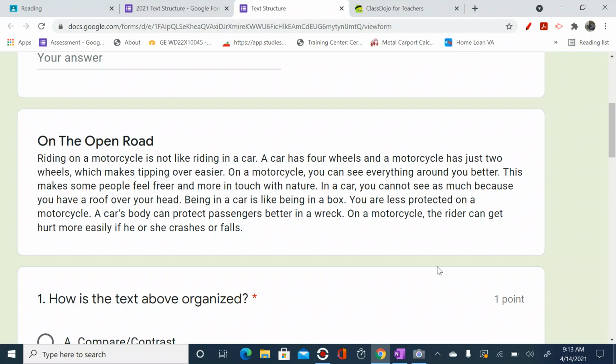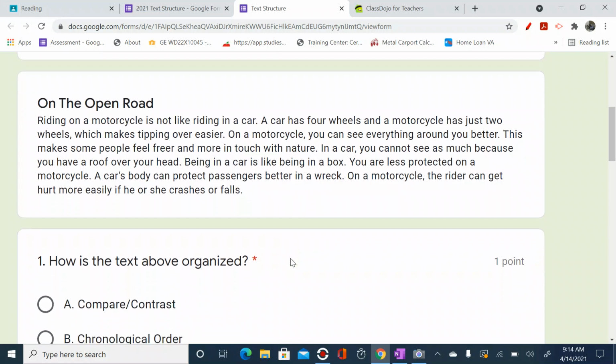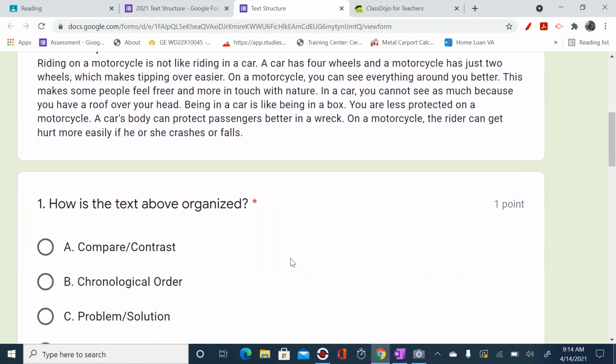In a car, you cannot see as much because you have a roof over your head. Being in a car is like being in a box. You are less protected on a motorcycle. A car's body can protect passengers better in a wreck. On a motorcycle, the rider can get hurt more easily if he or she crashes or falls.